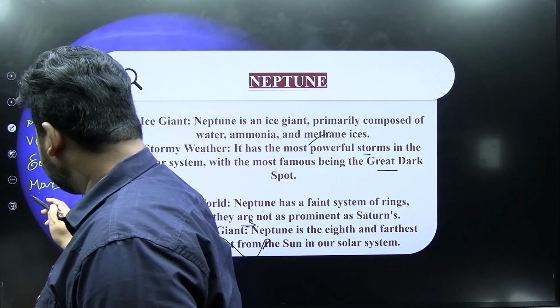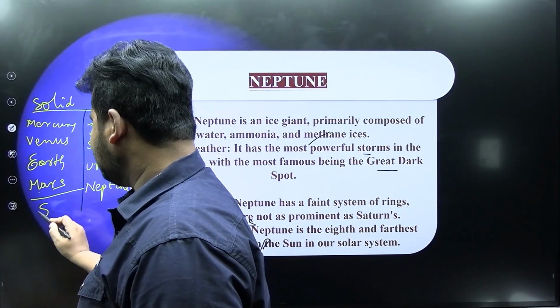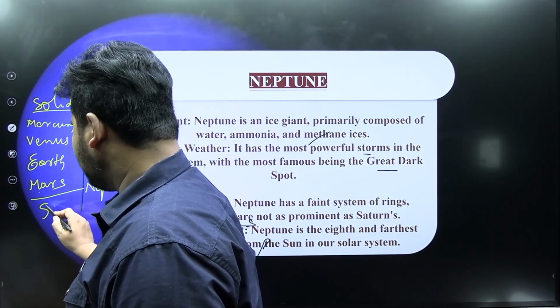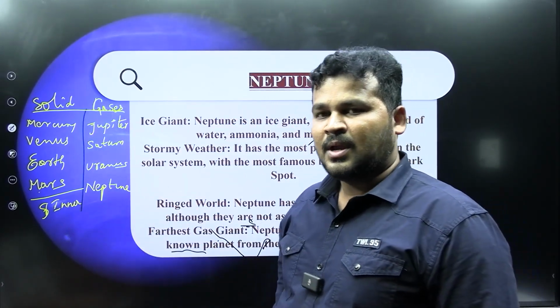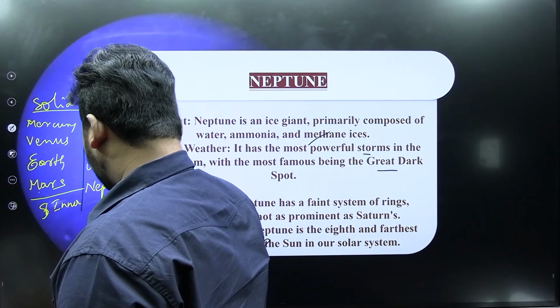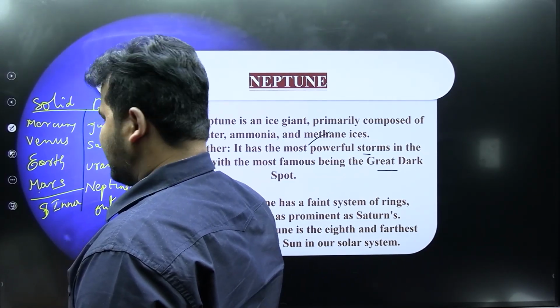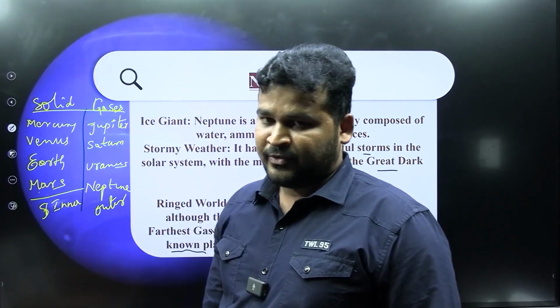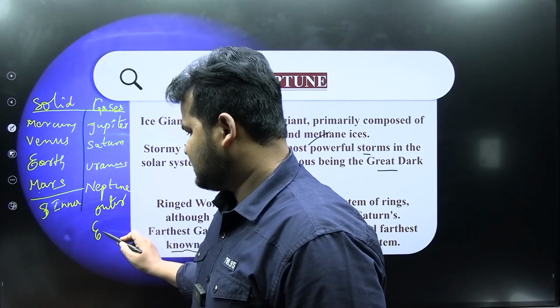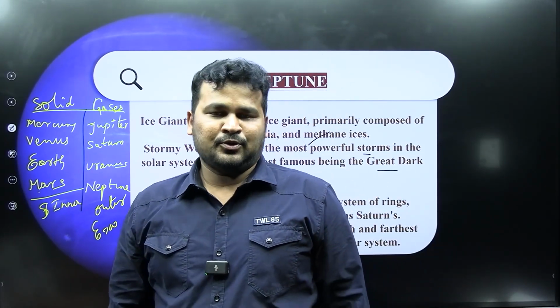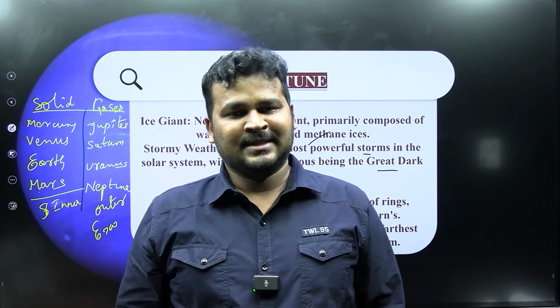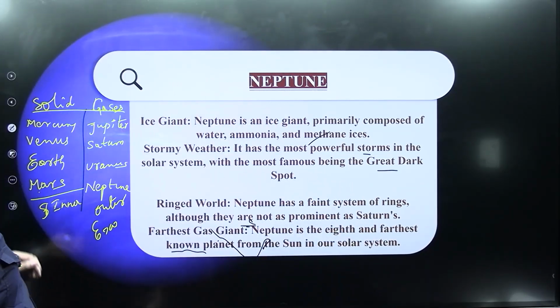So these four are solid ones. As you know, these four are inner planets and these four are outer planets. These four outer planets we can also call exoplanets. So please understand, my dear students. Next after that,